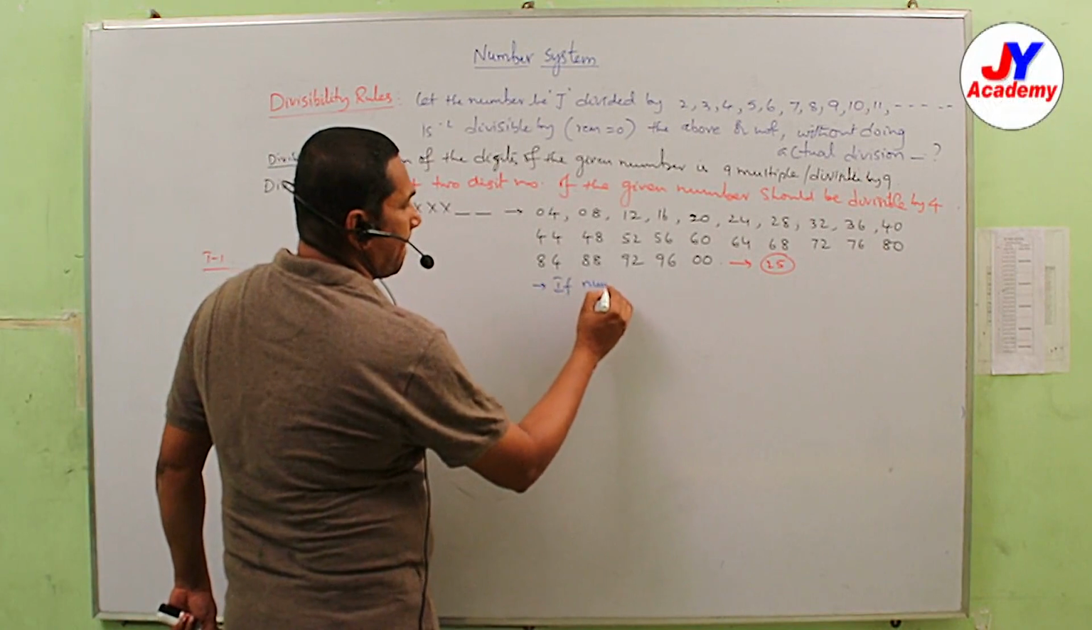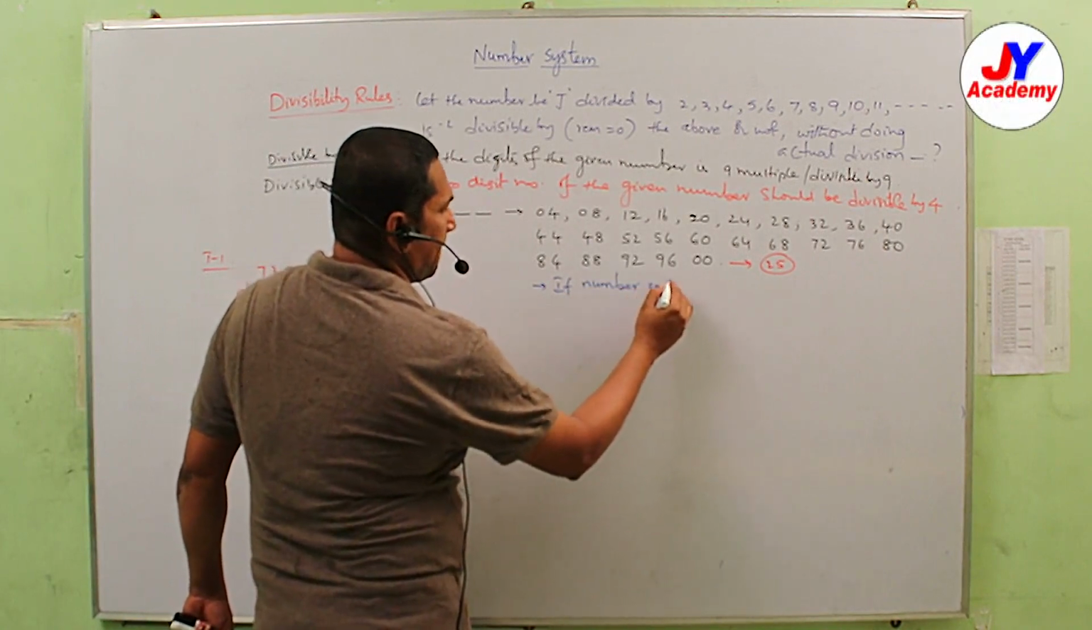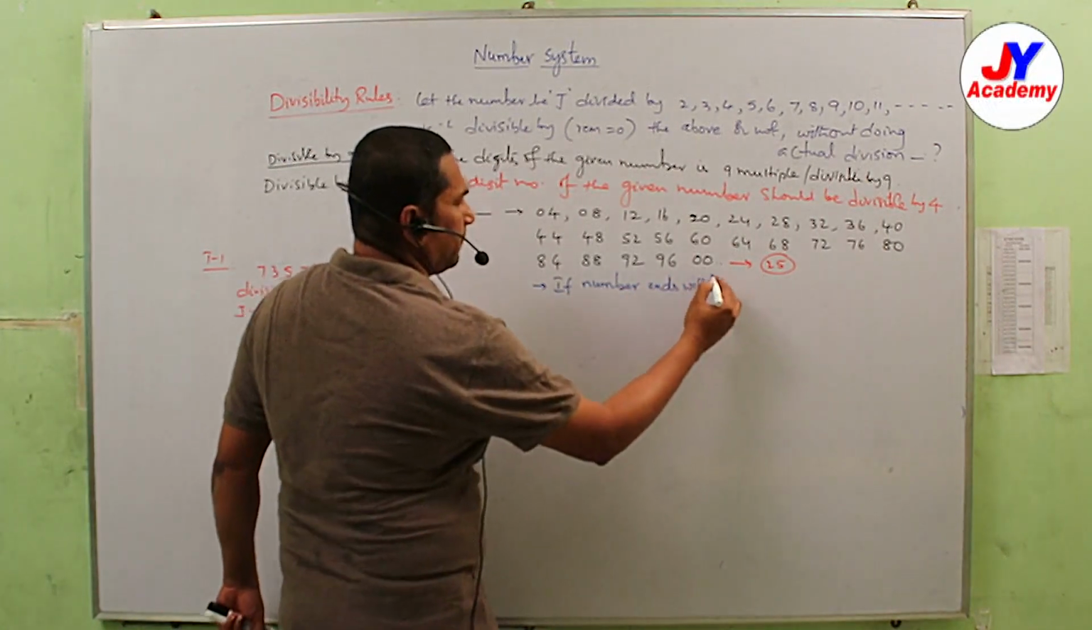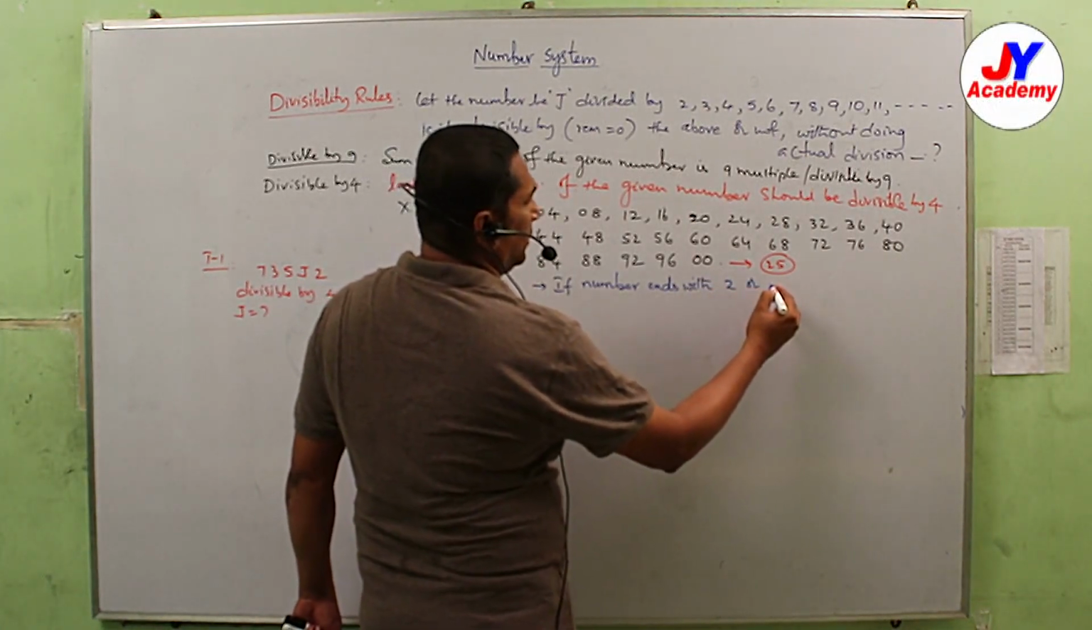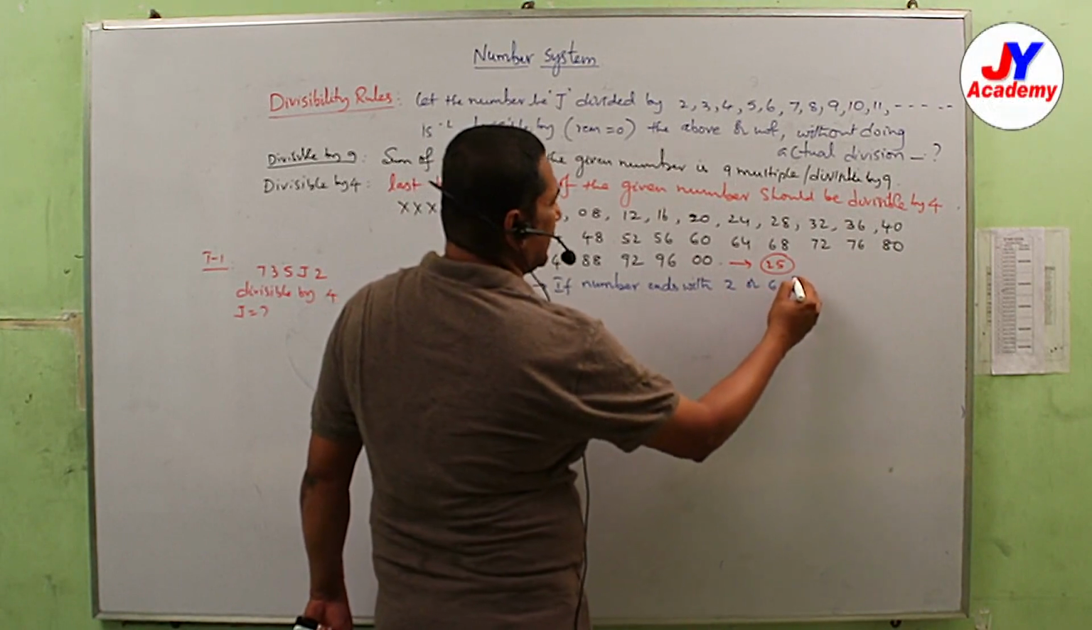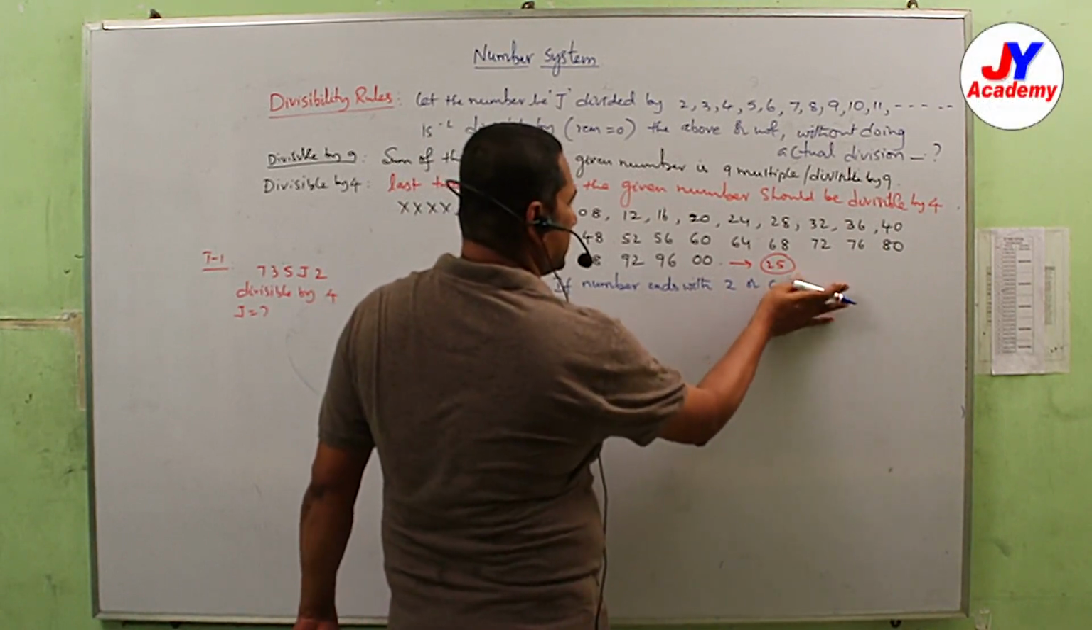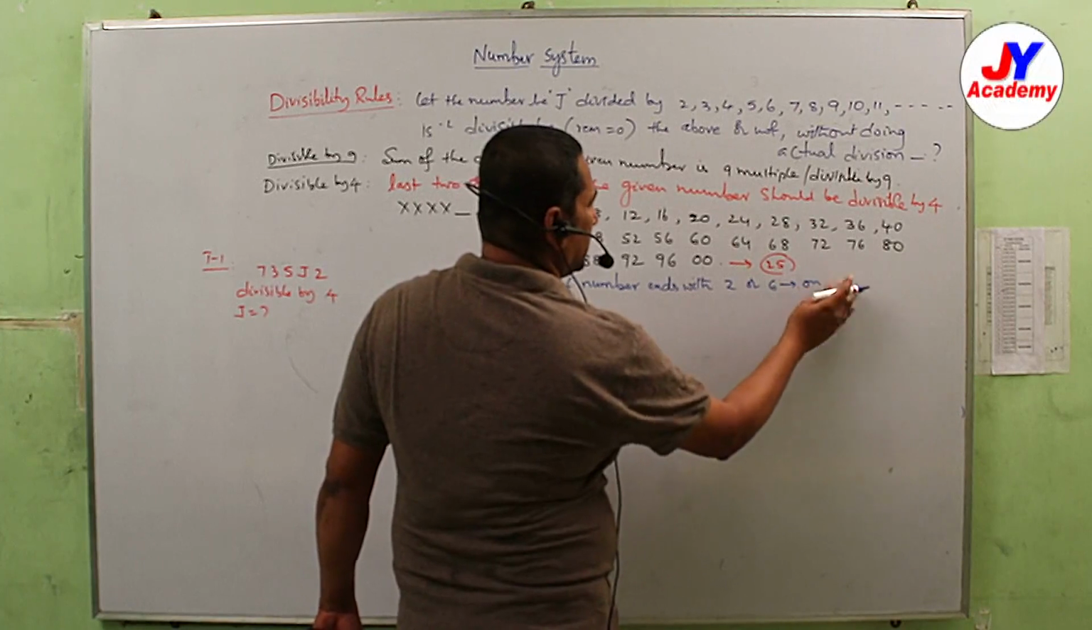If a number ends with 2 or 6, what is its tens place?